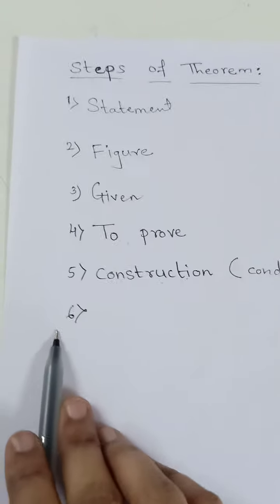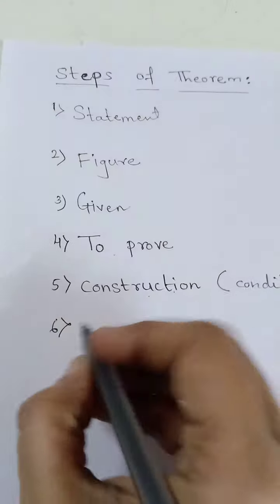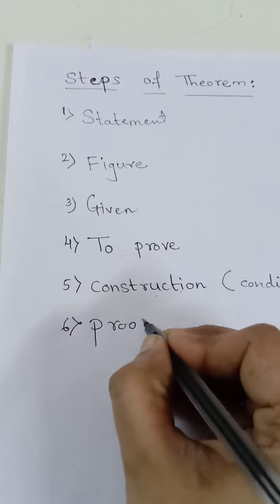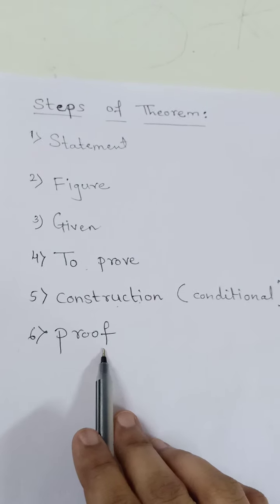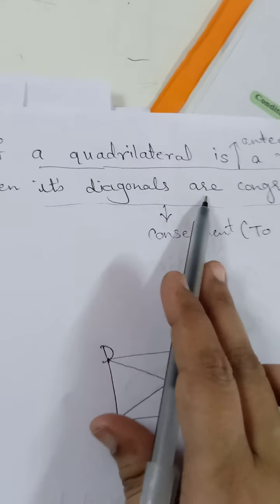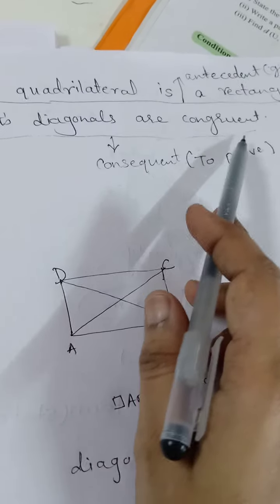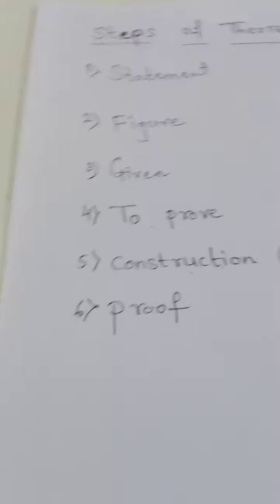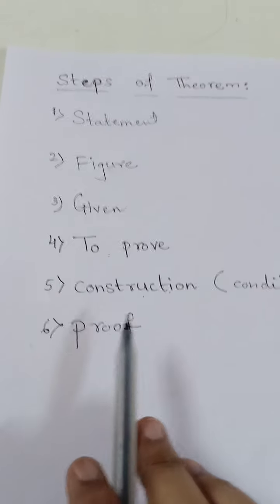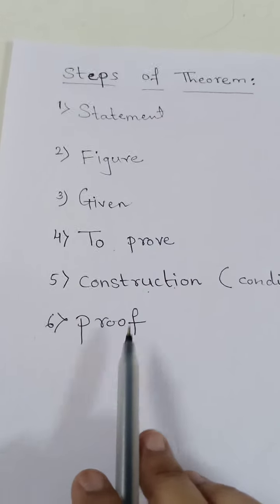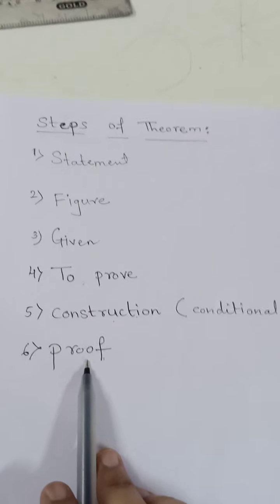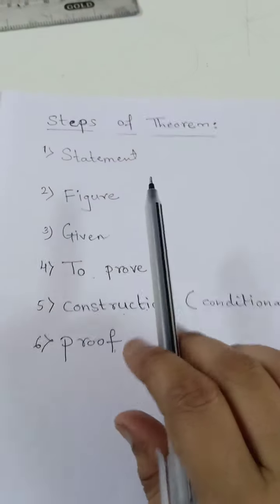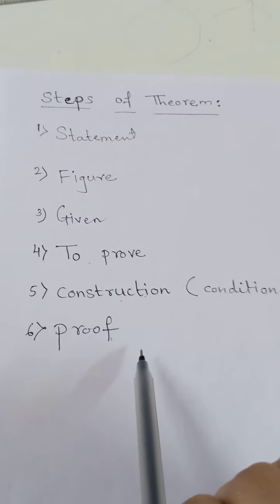And the last and very important step of writing the theorem is proof. Proof is nothing but the steps or the properties which we give to prove the second statement, that is the consequent. What properties are we using to prove the second statement? All these steps we write in the last step of the theorem, that is proof. Proof is very important, therefore it is called the body of the theorem. More marks will be there on the proof. So these are the steps of writing the theorem, and you have to remember them.